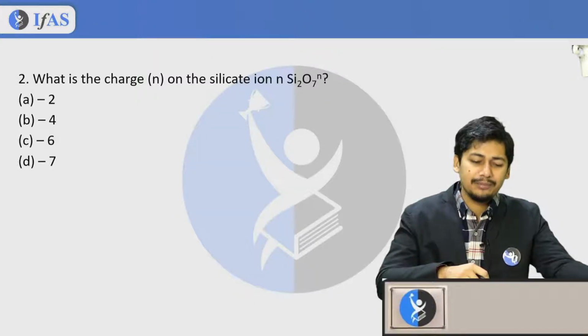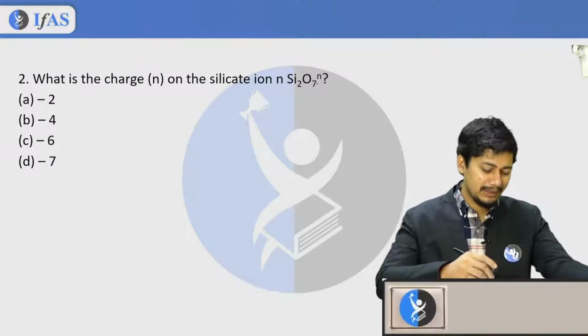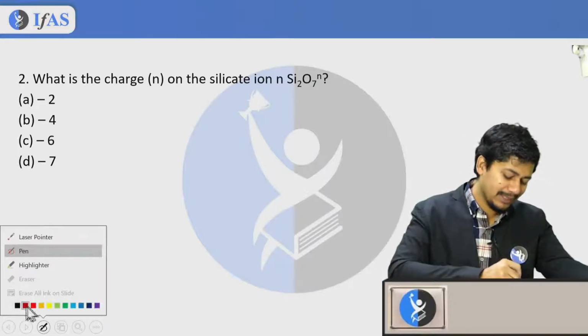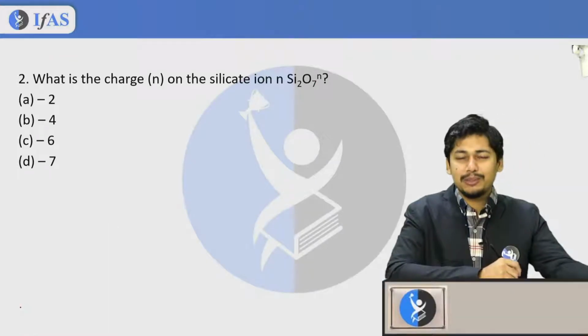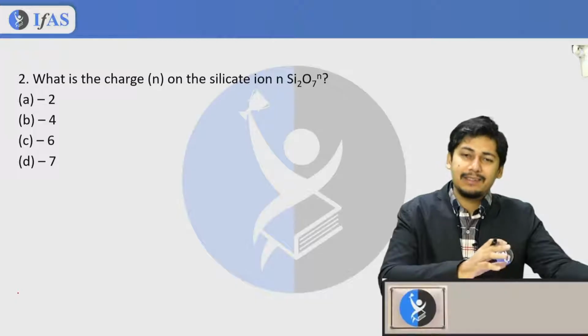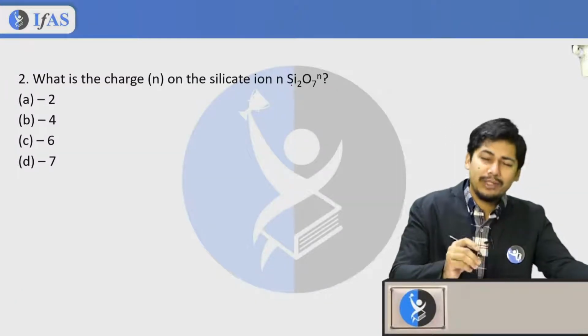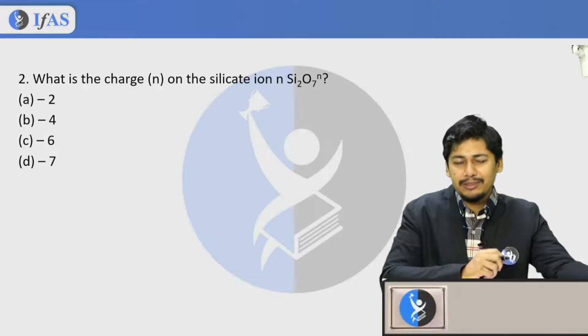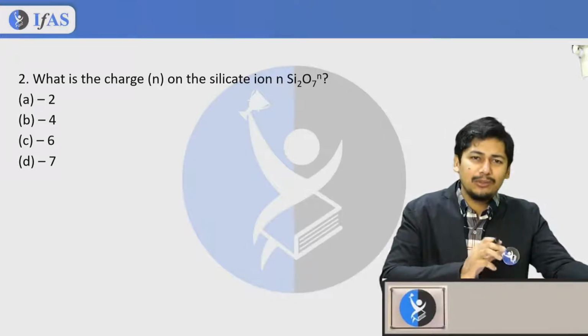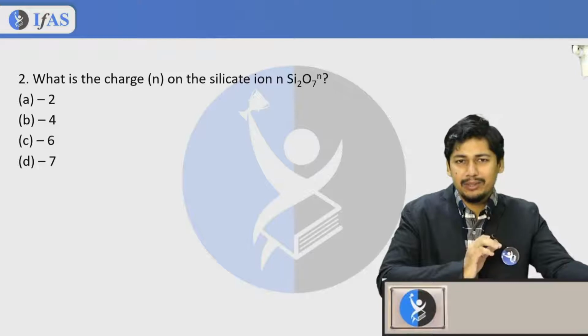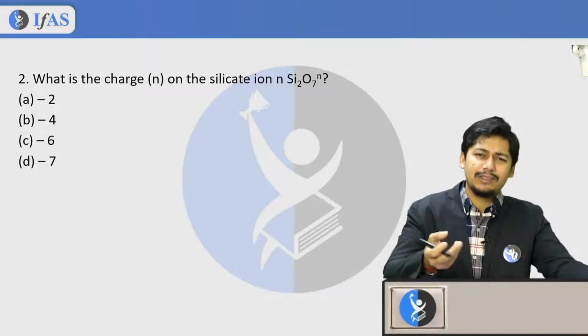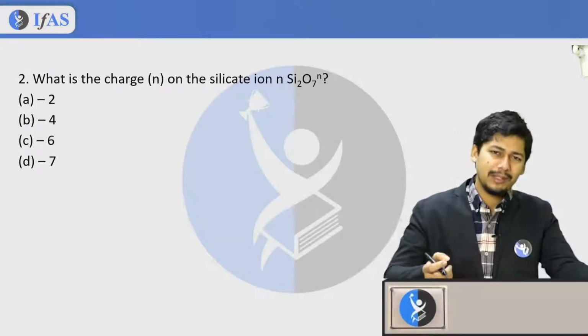Very good, option A is going to be your answer. Let's confirm whether option A that you have selected is correct or incorrect. This question is very easy, guys. This can come for 2 marks in CSIR NET as well, and in SET it is obvious that every question is for 2 marks.